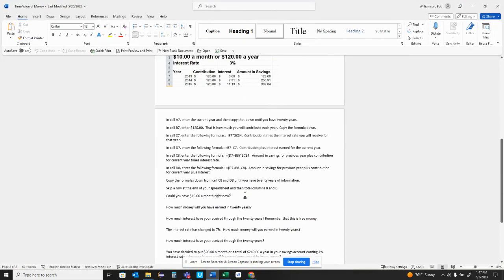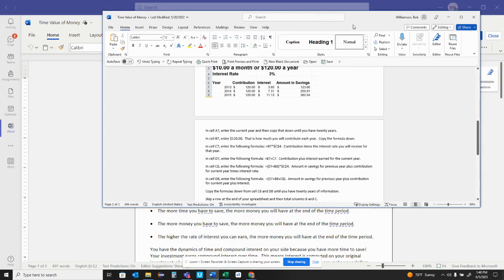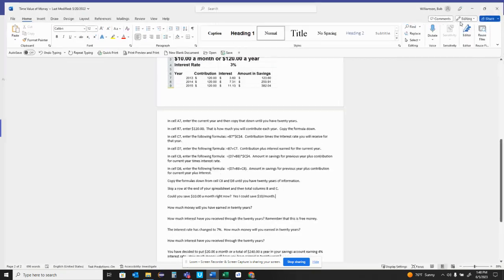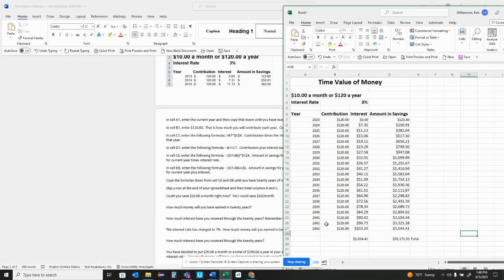Could I save $10 a month? Yes, I could save $10. How much money will I have earned in 20 years? Well, this is where we're going to be referencing that sheet. In 20 years, should I continue to save?